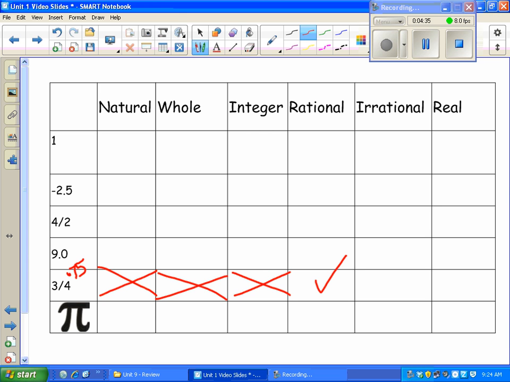That's totally fine. Is it irrational? No, it can't be both rational and irrational. It's always one or the other. And it's real, because remember, any number we can think of is a real number. If you want, you could always pause here, and you could decide if you didn't try to do the rest of the chart. That would be totally fine.